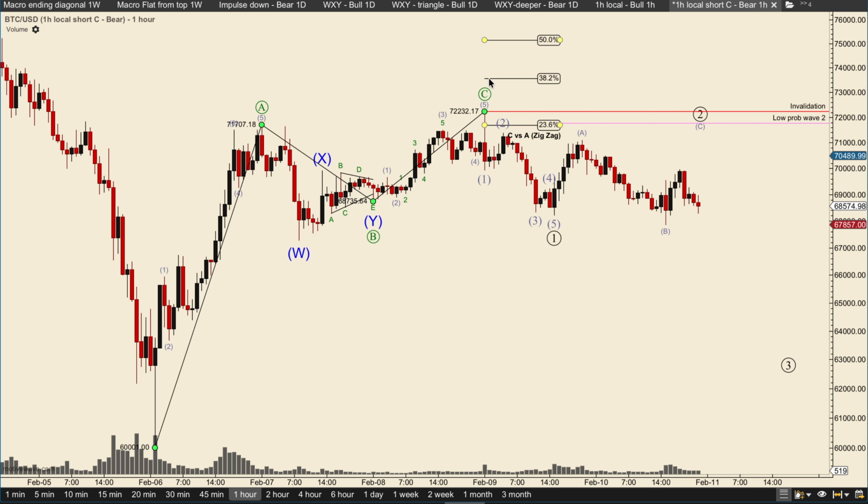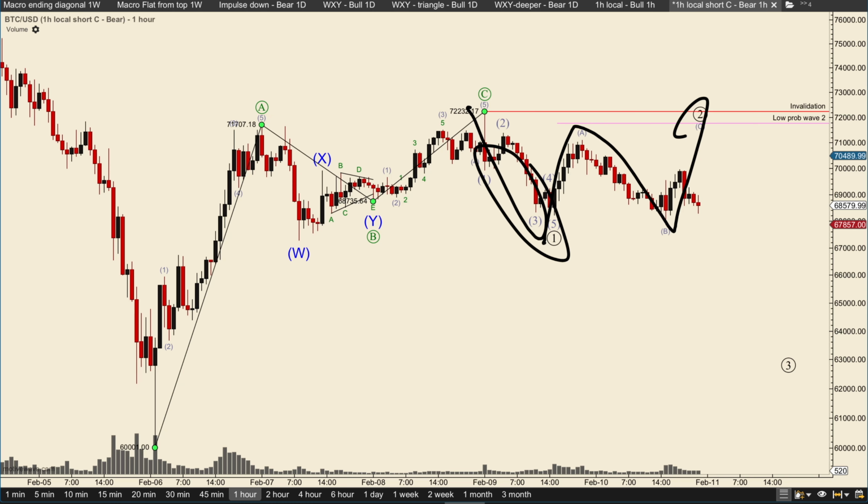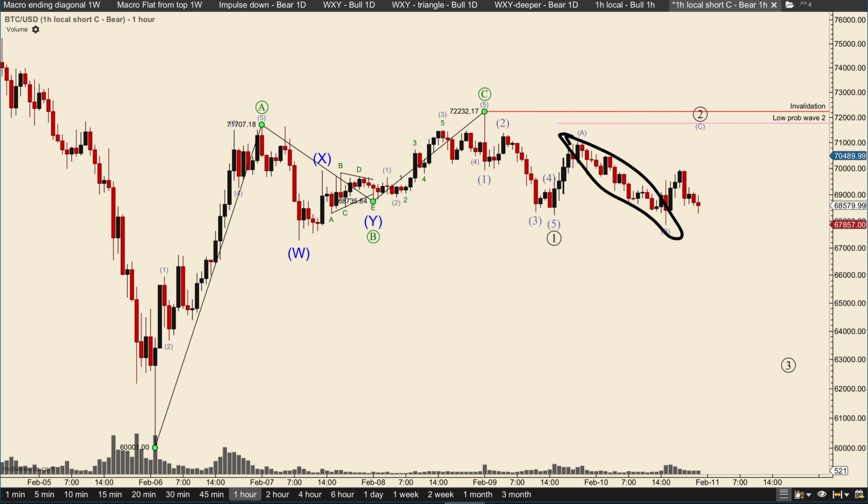Is it impossible that we are complete here? No, never impossible. These are just guidelines. We are not breaking any rules. That is important to be aware of. So therefore this move down needs to be an impulse, and then A, B, C, because you can't count this as an impulse, it is extremely not probable. You need to force count a lot of things to make it work.